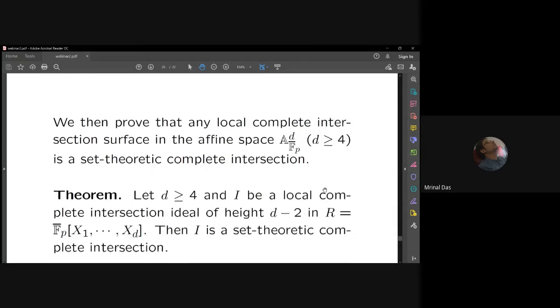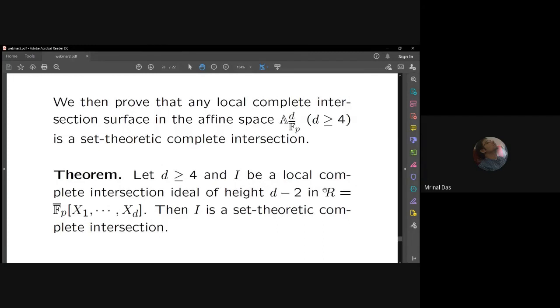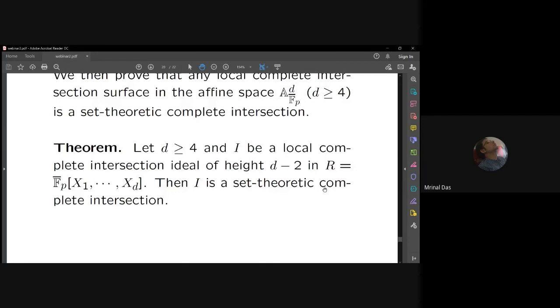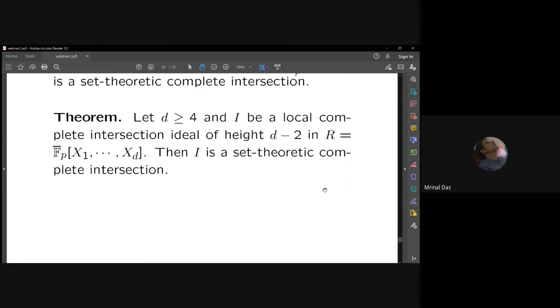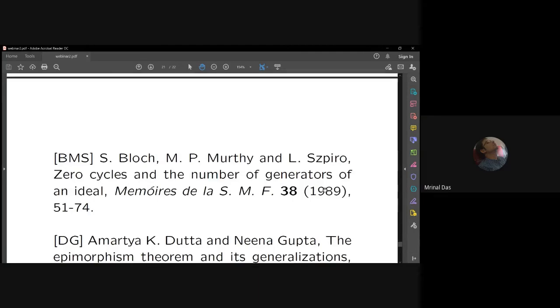So we then prove that any local complete intersection surface in the affine space A^d is a complete intersection. So this is again a direct application of the main result I proved. So apply that to J and you get that I is a set theoretic complete intersection. Yeah, so I'm done here.